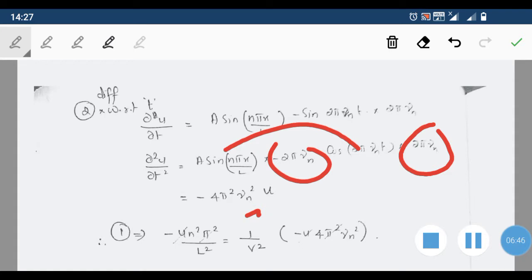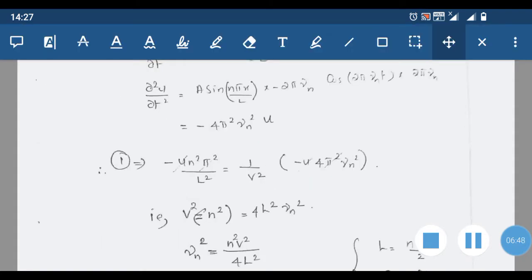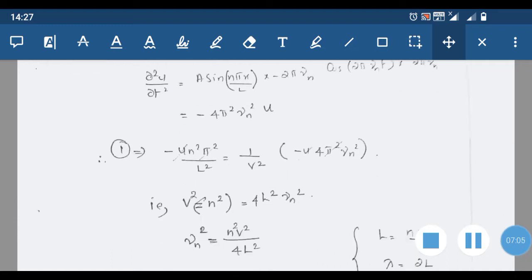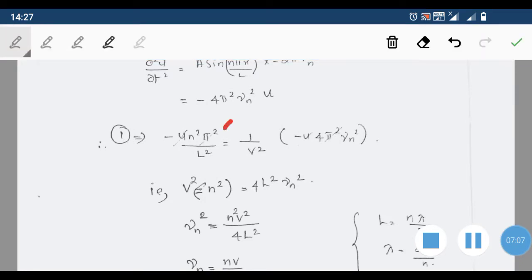So substituting in our wave equation, we get minus 4π²n² by l² equal to 1 by v² into minus u 4π²ν². Then you can cancel the common terms: 4 cancels with 4, and π² is a common factor.